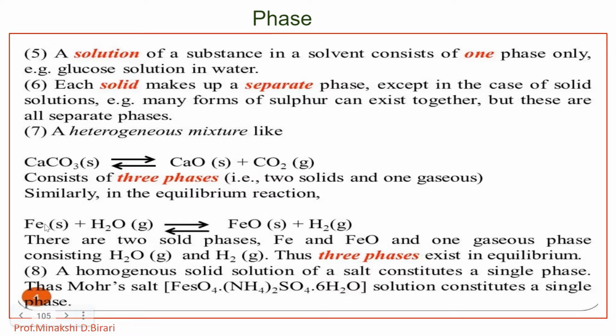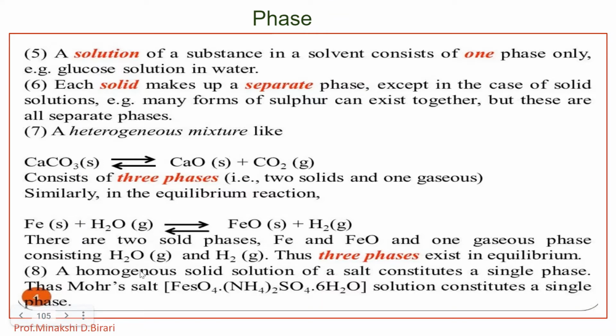Then next, Fe in solid form plus water, that gives FeO plus H2. There are 2 solid phases, Fe and FeO, and 1 gaseous phase consisting of water and H2. Thus 3 phases exist in equilibrium.